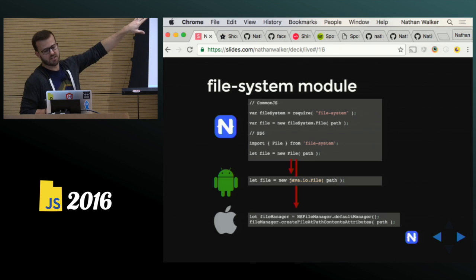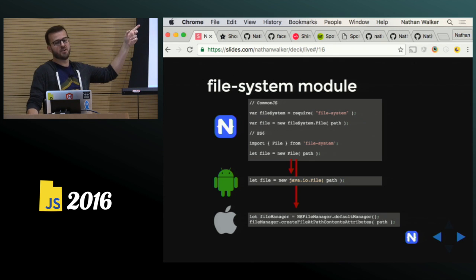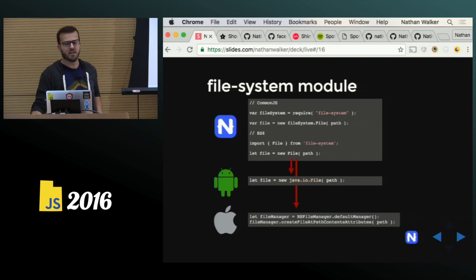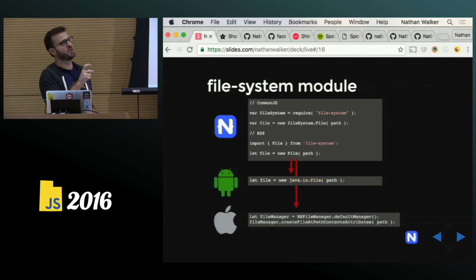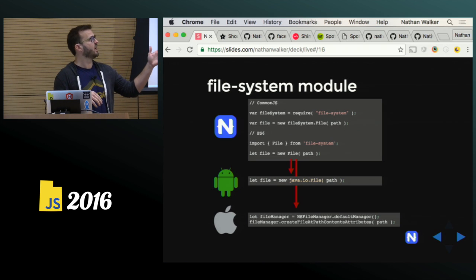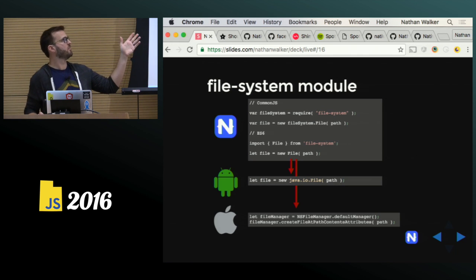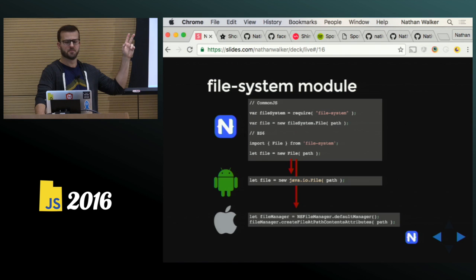The top is their file system module we're requiring in. We're calling new file system.file, passing in a path, and we construct that new file object. And that is actually giving us a native file object on Android and on iOS. And below is how that extrapolates out. So that Android line is equivalent to calling new file from the file system module in NativeScript.